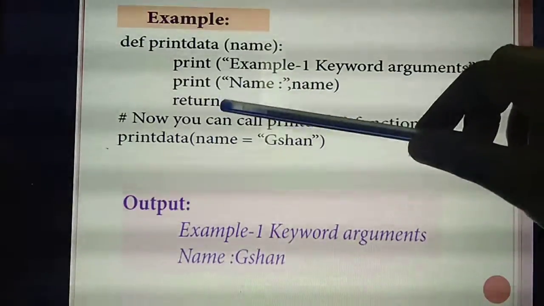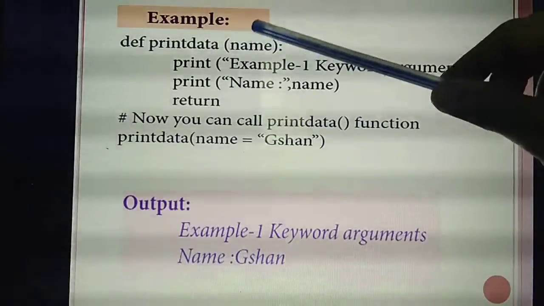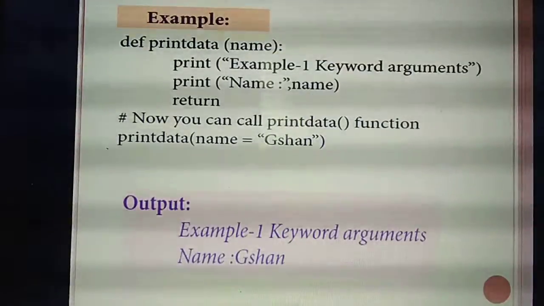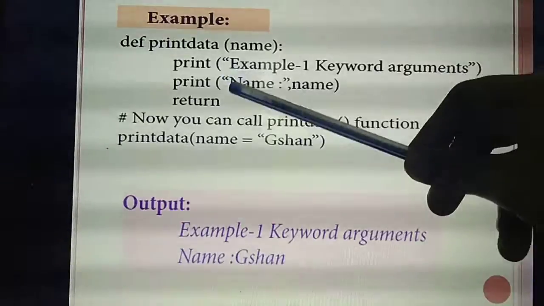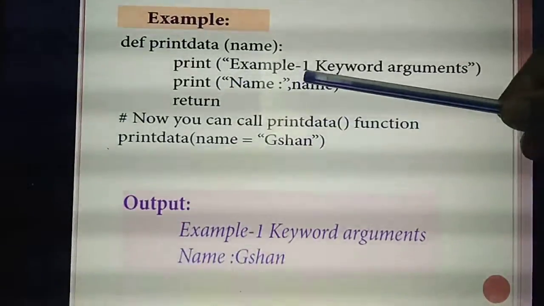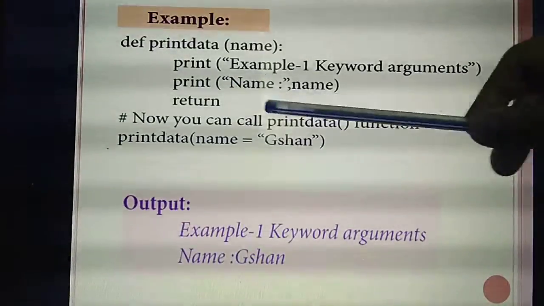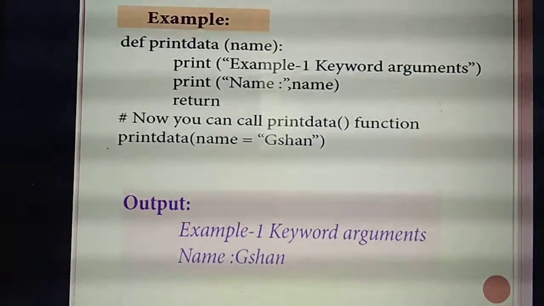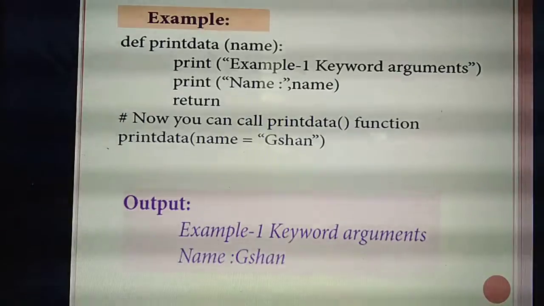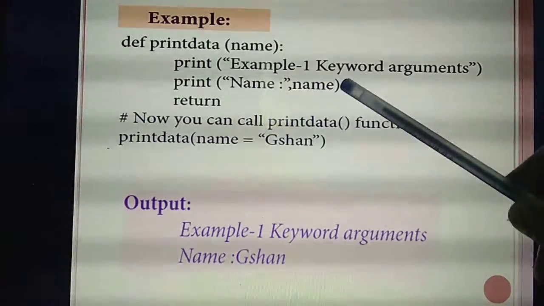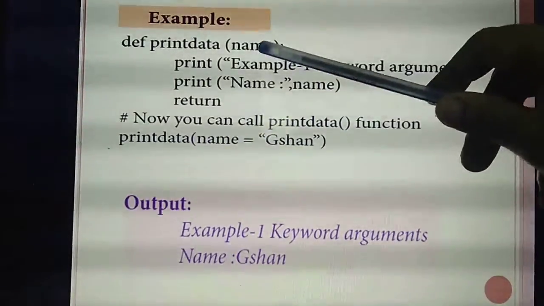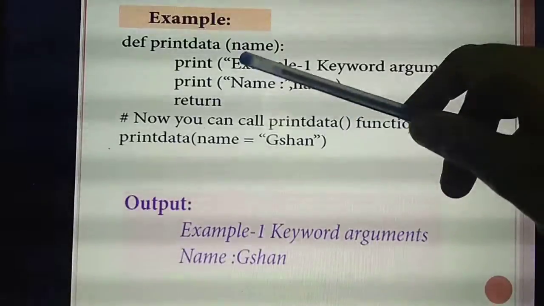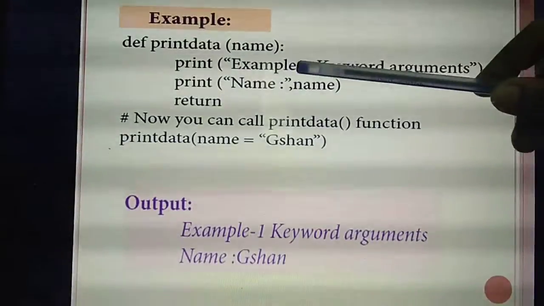Next, you are going to print this. What are the arguments you are passing? The arguments you need to print. So listen, they are giving name; which one do you need to call? Where you are giving the name? In this function. So you are calling that function. This is called what? Function calling. So you are calling that function with the value name. Next, return. Okay, it will return the name of the function.